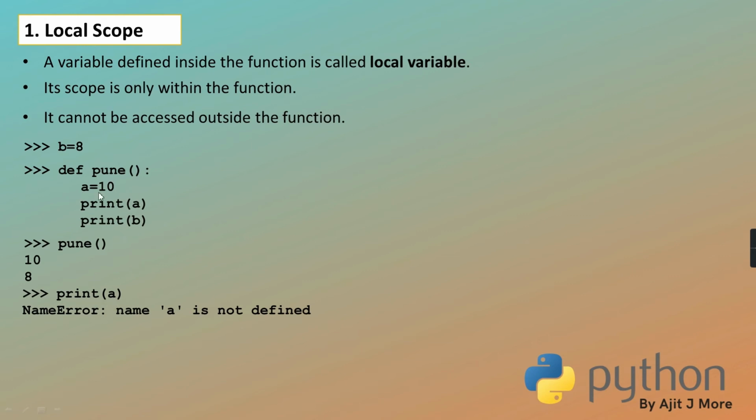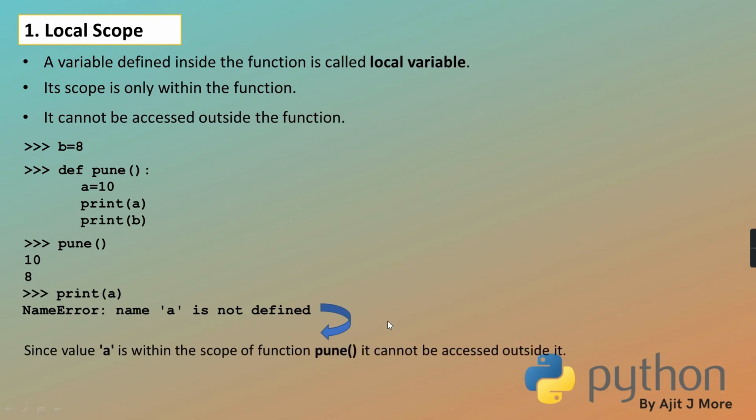So can I access A outside of the Pune call? No, obviously it will give an error: NameError, name A is not defined. You got it or no? Now many more questions are going to come to your mind, but wait till all 4 scope rules are over. I am sure that when all 4 scope rules get over, all your queries will also get solved. So is the local concept clear to you?